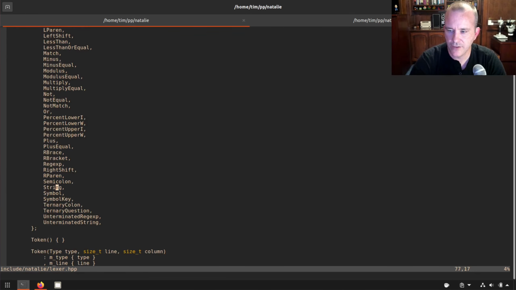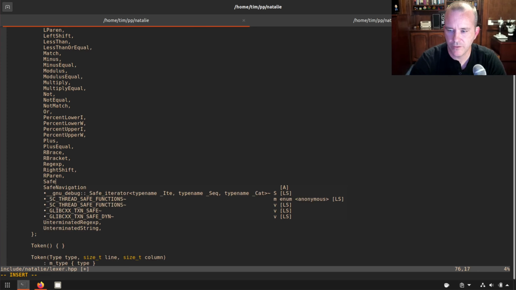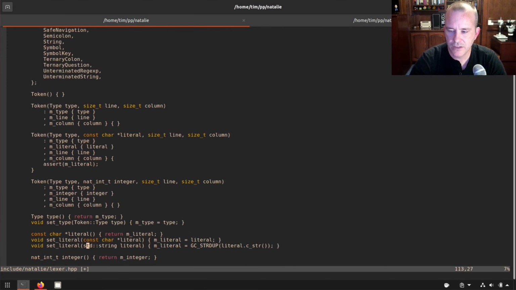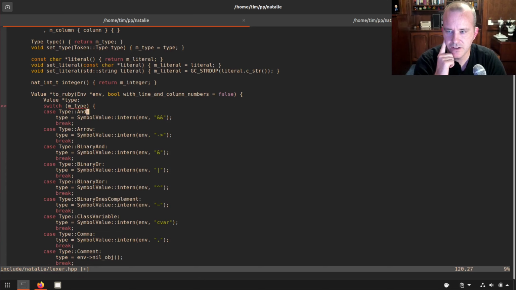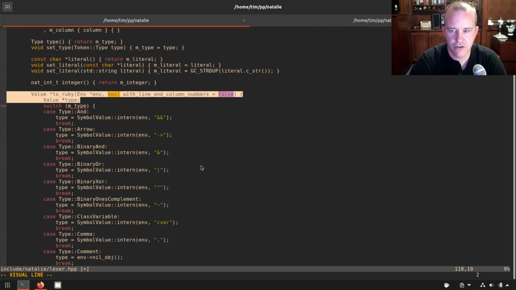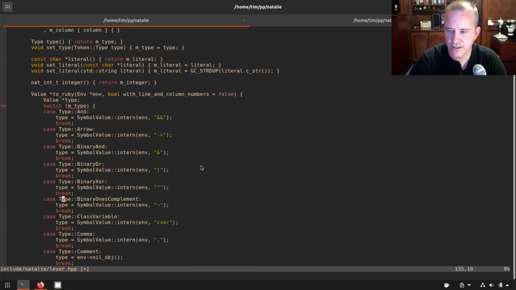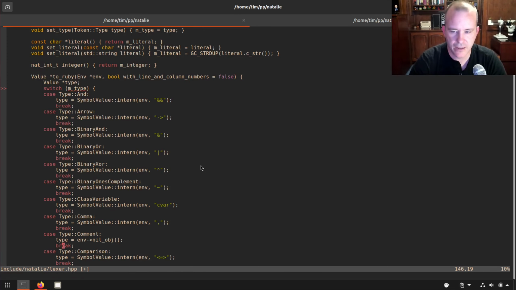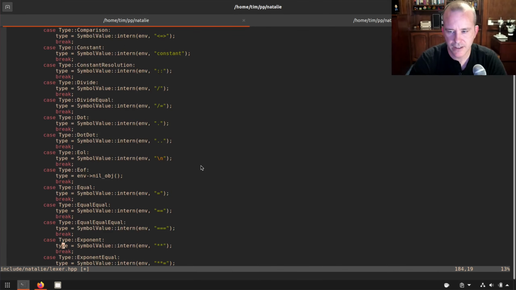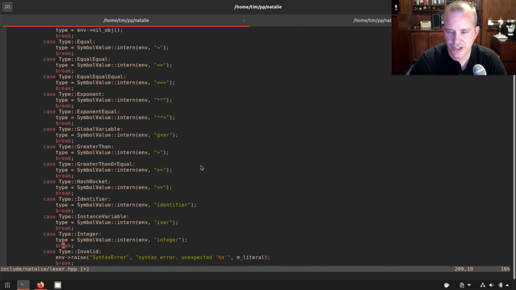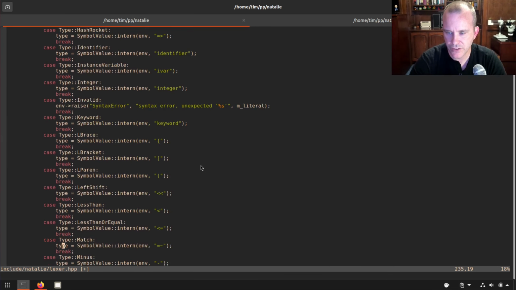I've been trying to do it alphabetically. Hopefully I've been able to do that. Then we also need to handle it in this switch statement down here, which is the toRuby method. For my tests, I need to turn it into a hash so that I can run our tests. This won't be used in the parser, I don't believe, just for the tests. So it's okay that this is going to be a little bit slow, turning each token into a hash. Totally okay, because it's just for testing.